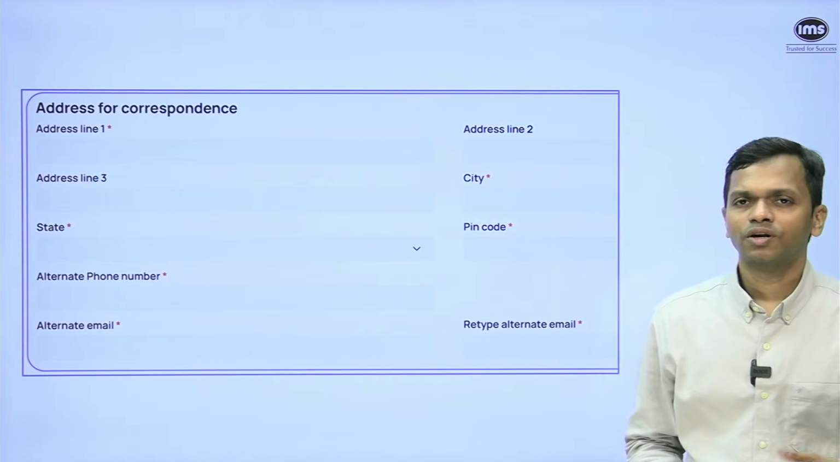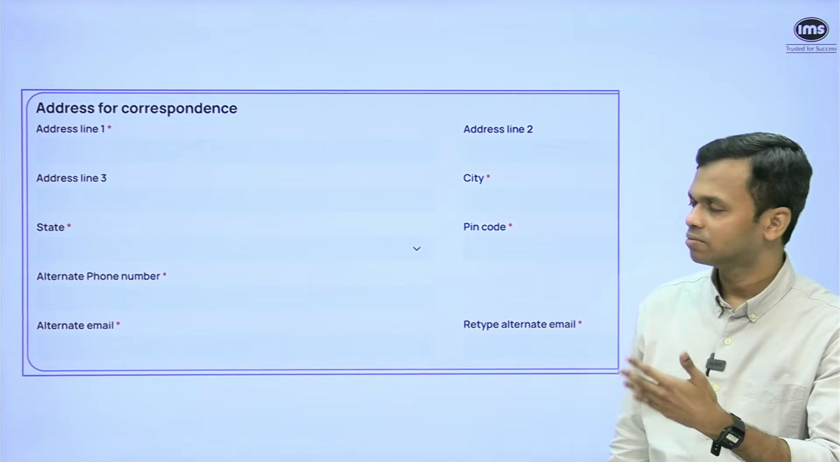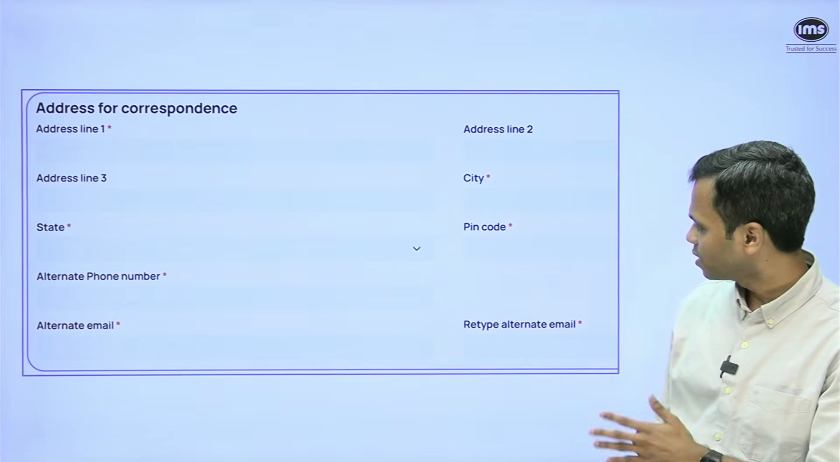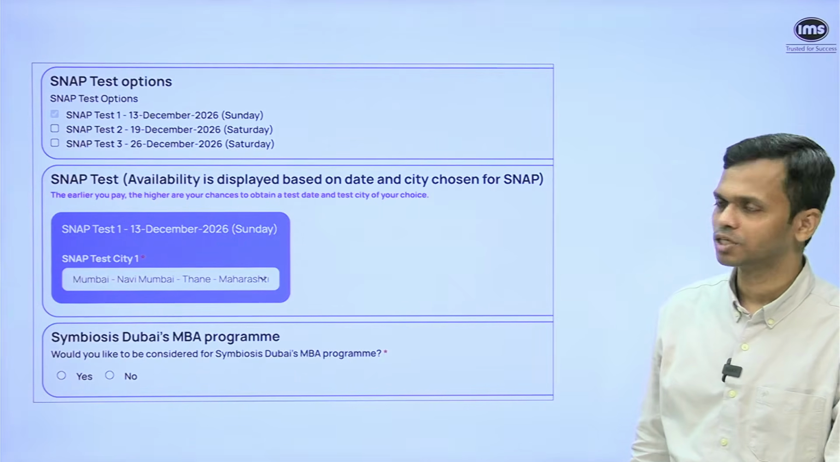Then they will ask you for address for correspondence. Again, pretty straightforward. 1, 2, 3, the address lines. City, state, pin code, phone number, alternate email, and retyping of alternate email. Extremely straightforward section. Just move on.